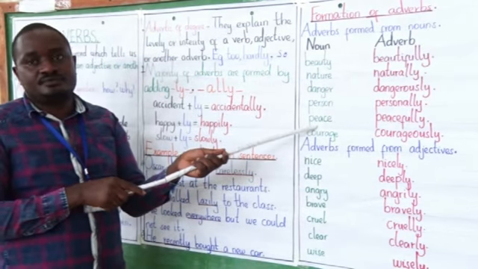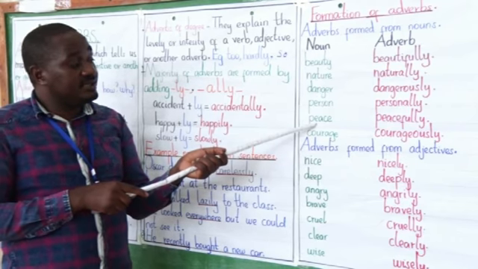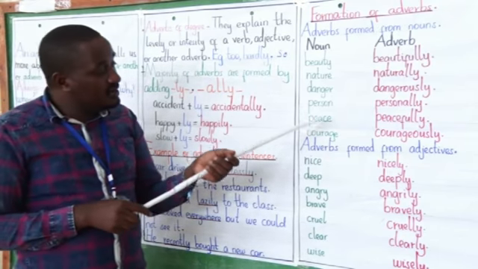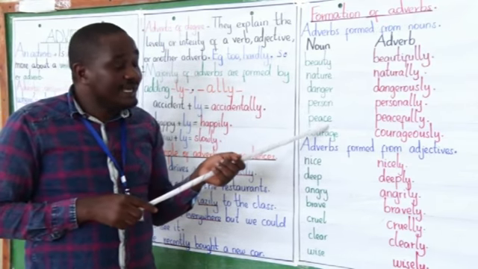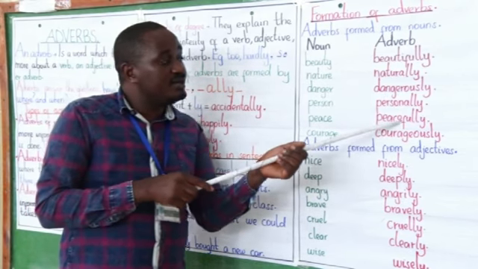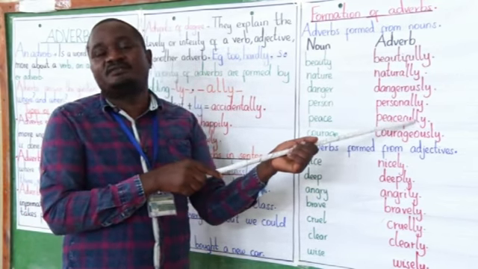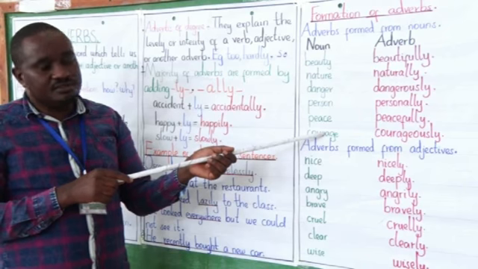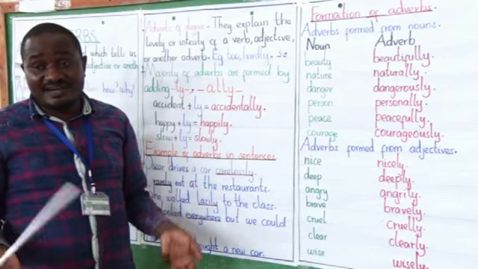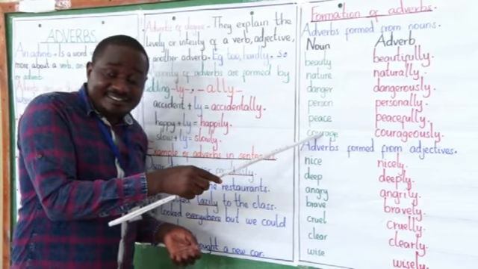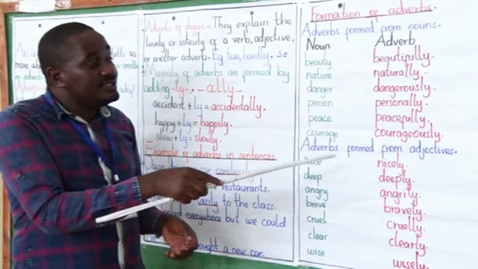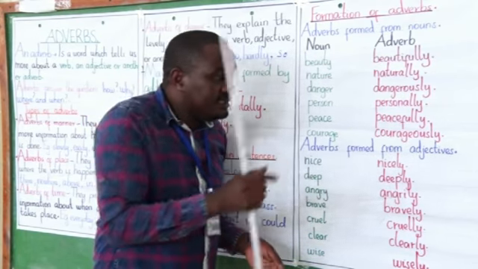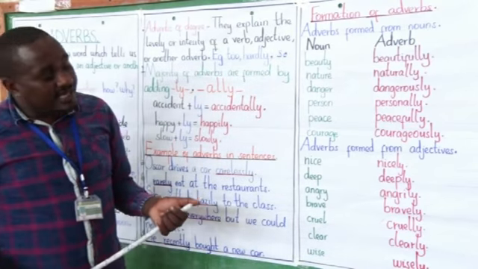The word peace also is a noun. But which type of noun is it? An abstract noun. From the word peace, we form peacefully. The word peacefully is an adverb. The word courage. Where's your courage? The word courage is a noun. From the word courage, we form courageously. The word courageously is an adverb.